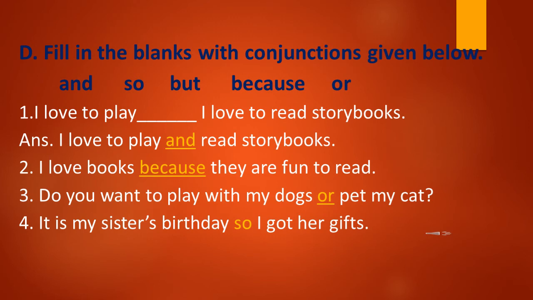So the first sentence is, I love to play dash. I love to read storybooks. Now students, here I love to is repeated here. So we have to cut it down and we have to write down I love to only once. So the answer will be I love to play and read storybooks. What will be the answer? We have to fill and. So I love to play and read storybooks.